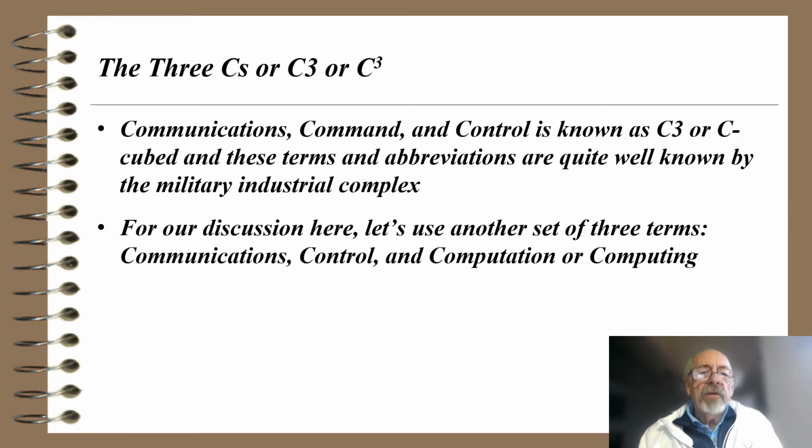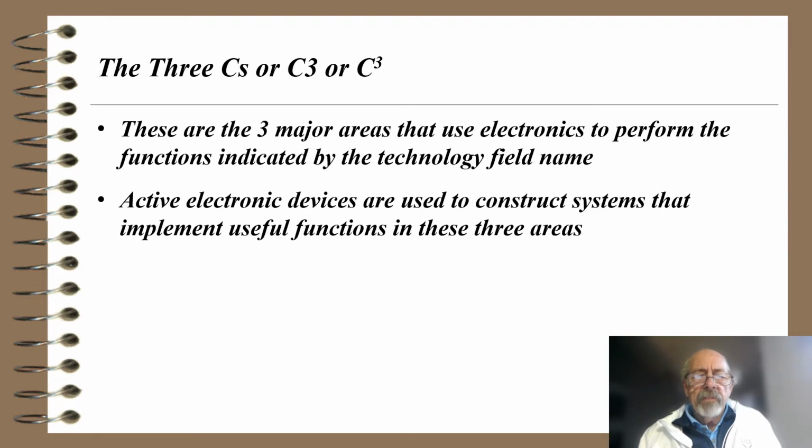This slide is titled the 3 C's, or C3, or C cubed. Communications, command, and control is known as C3 or C cubed, and these terms and abbreviations are quite well known by the military industrial complex because they're used for military armaments and equipment. For our discussions here, let's use another set of 3 terms: communications, control, and computing or computation.